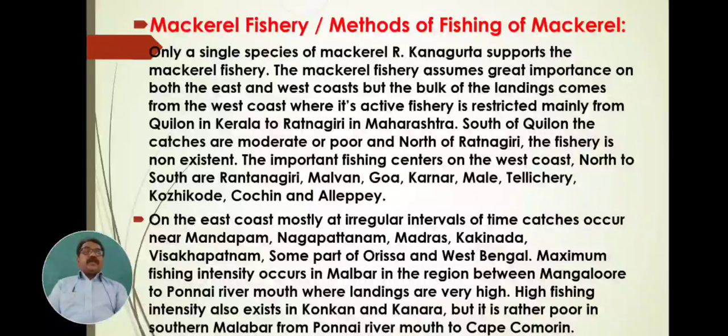That's why Rastrelliger kanagurta is the single fish species which is produced and captured on Indian coastal areas, Indian coastal regions. Hence, only a single species of mackerel. The remaining 9 species out of 10, their production and fishing observed in our Indian region, is very negligible or very poor. Hence, Rastrelliger kanagurta supports the mackerel fishery in the Indian peninsula.